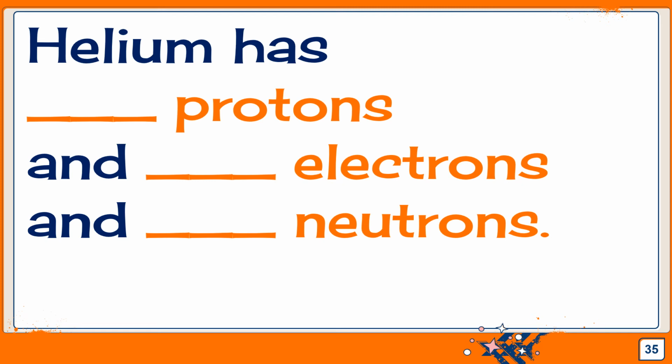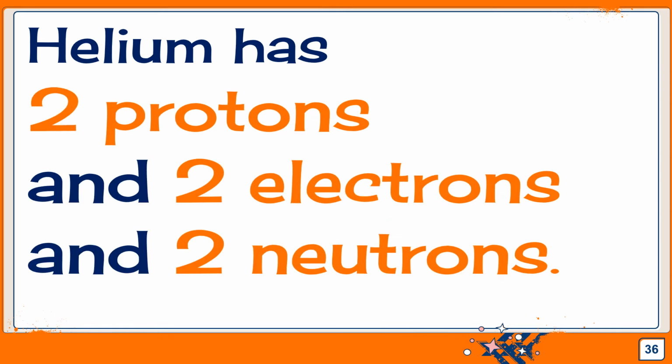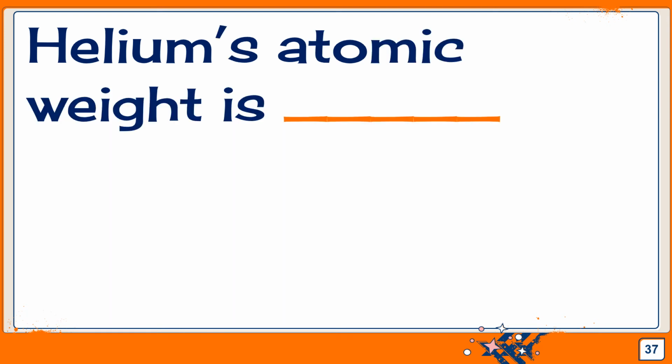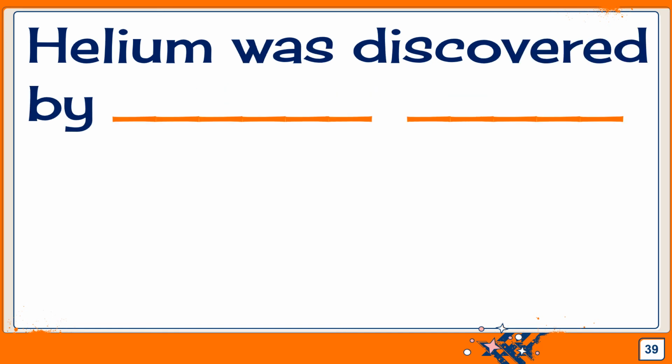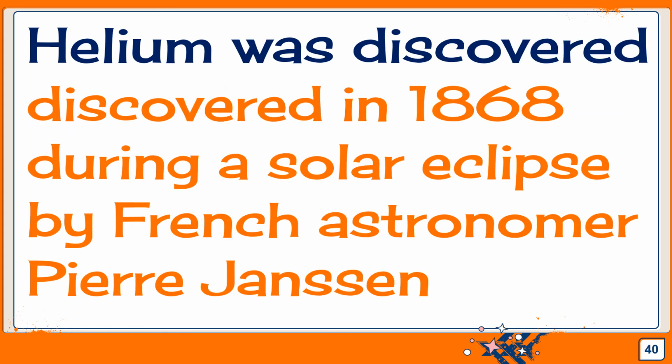Helium has this many protons, this many electrons, and this many neutrons. Pause the video. Helium has 2 protons, 2 electrons, and 2 neutrons. Very good. Helium's atomic weight is what? Pause the video. Helium's atomic weight is 4.003 or 4. Helium was discovered by? Helium was discovered in 1868 during a solar eclipse by French astronomer Pierre Janssen. Very good.